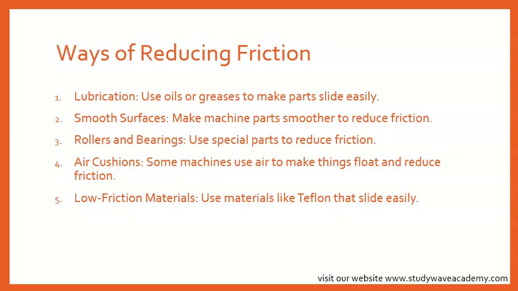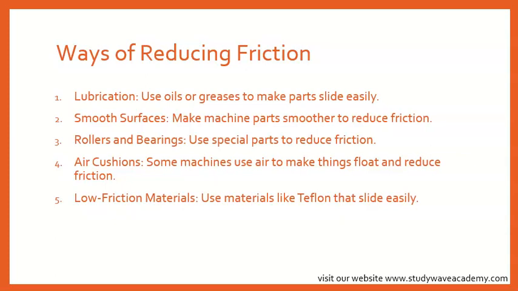Lubrication. Use oils or greases to make parts slide easily. You apply oils or greases between moving parts. It reduces the friction, allowing parts to slide easily. Okay? Do we understand? Smooth surfaces. Make machine parts smoother to reduce friction. Smoothing or polishing surfaces makes them smoother and it reduces friction between them, okay?